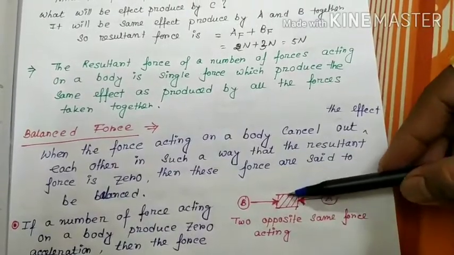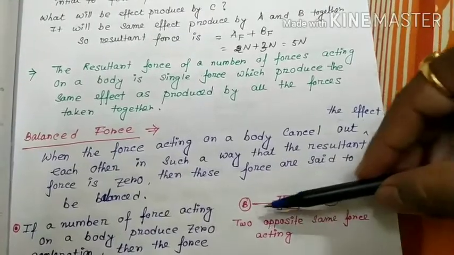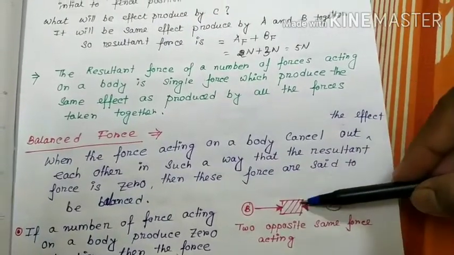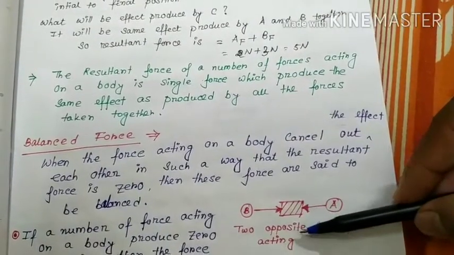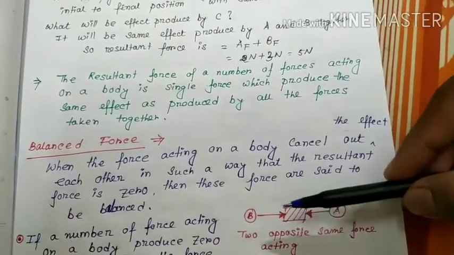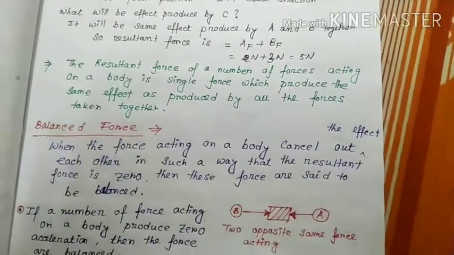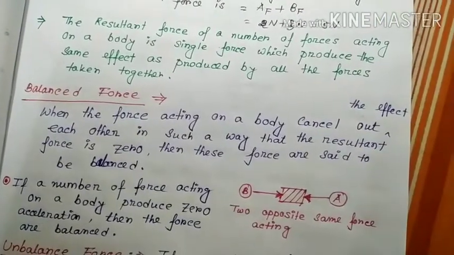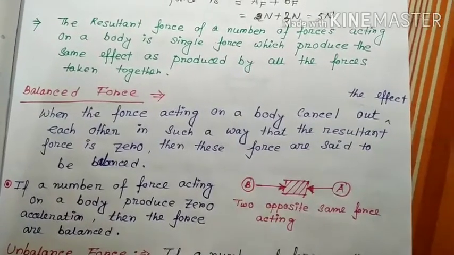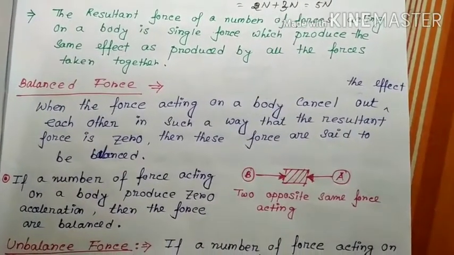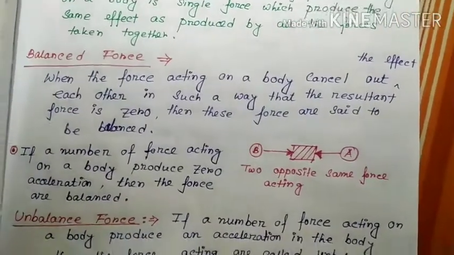This force is called balanced force. So clear, friend? This is a body. A is applying suppose 5 Newton force in this direction. B is applying 5 Newton force in this direction. Both forces are the same but the direction is different. So the resultant force is zero. There will be no movement. So this is called balanced force. If a number of forces acting on a body produce zero acceleration, then the forces are balanced forces.